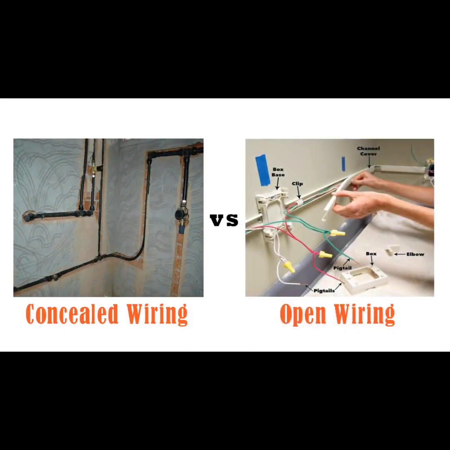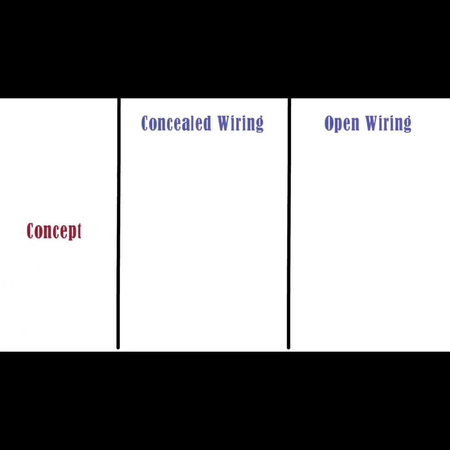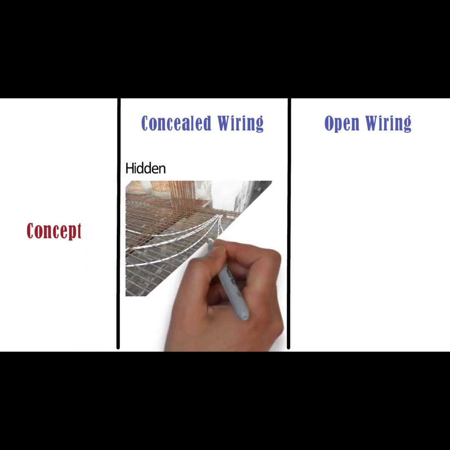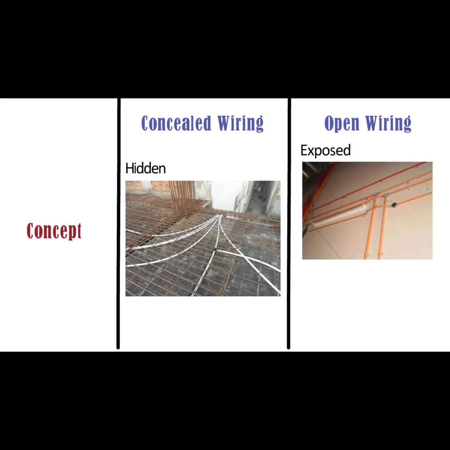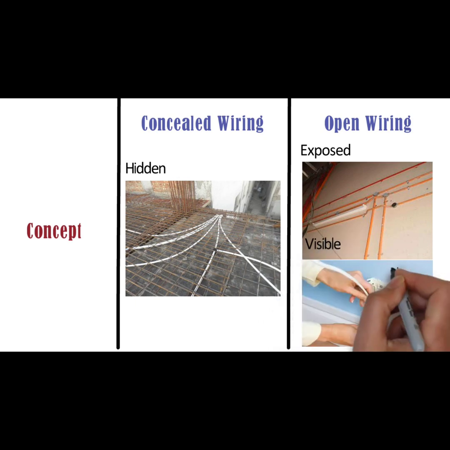So let's start. Concept. The meaning of concealed is hidden. In this type of wiring, at the time of building construction, PVC or metallic pipes are inserted in slabs, walls and floors for electrical wiring. On the other hand, the meaning of open is exposed. In this type of wiring, electrical wires are placed in surface mounted conduits and raceways. These conduits are visible and they are not hidden inside the walls.